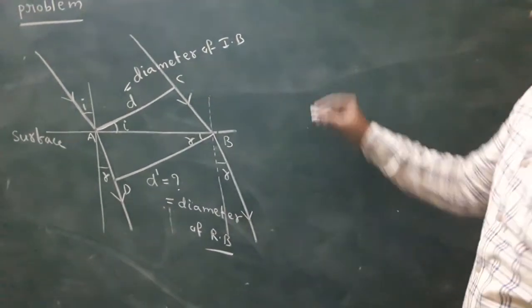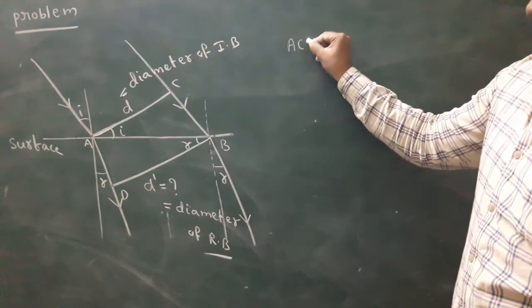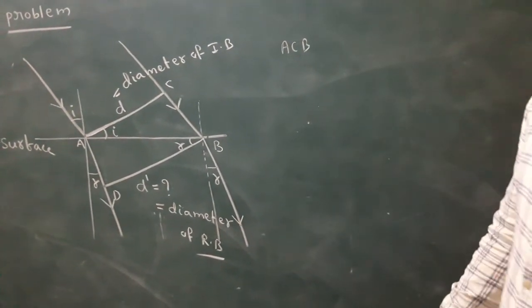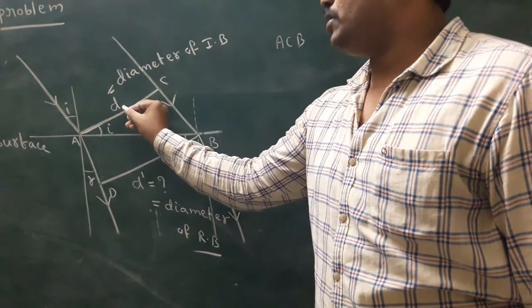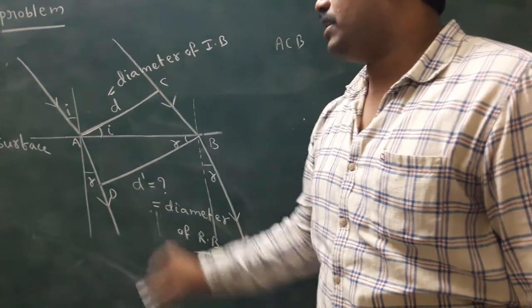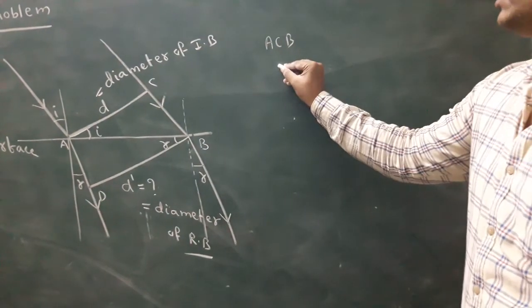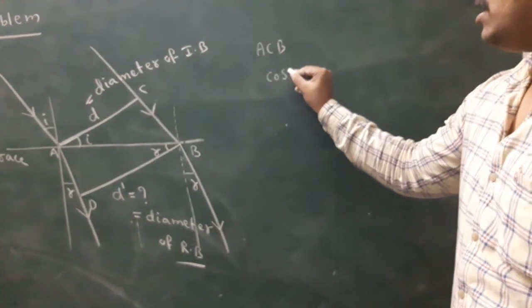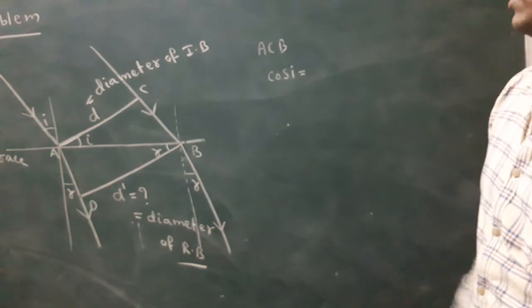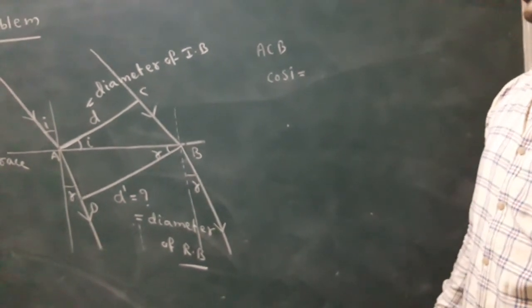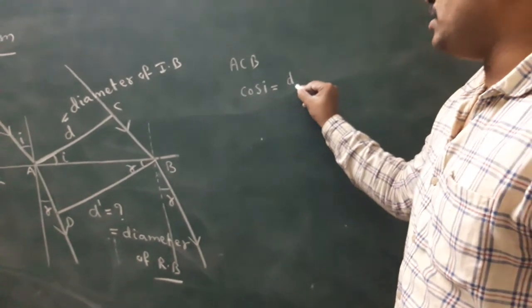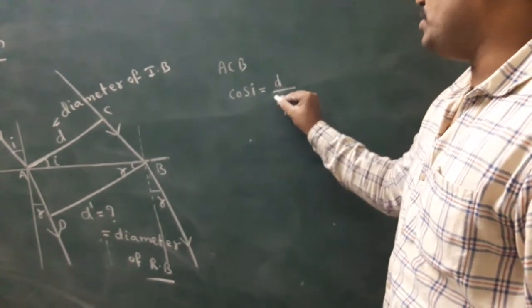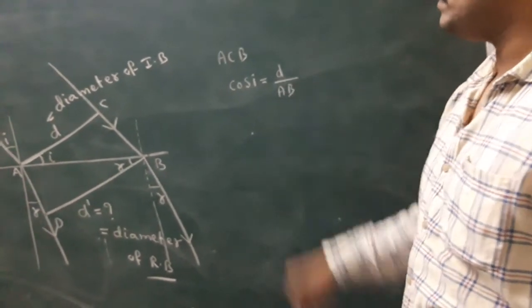First I take the triangle ACB, with opposite, adjacent and hypotenuse sides. Taking cos I, cos means adjacent side by hypotenuse side. The adjacent side is D, the hypotenuse is AB.